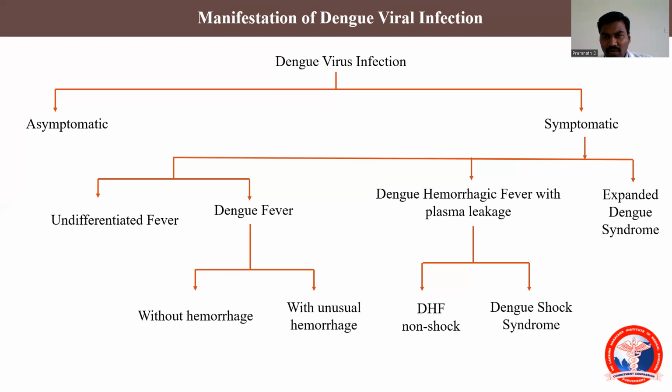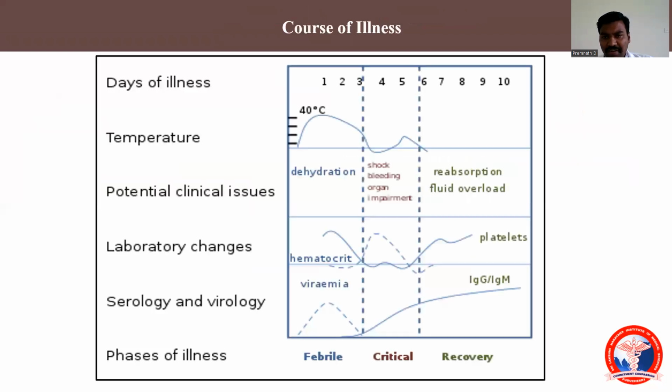Now we'll see how this disease progresses phase-wise. Once a person is infected with the dengue virus, on days 1, 2, and 3, the patient will face a hyperpyrexic state. The temperature may rise to around 40 degrees Celsius. At the end of the second or third day, the temperature settles down and comes to the apyrexic state. That is the first stage. During this stage, the patient will not have any complication symptoms or signs. The only symptom the patient will face is dehydration.